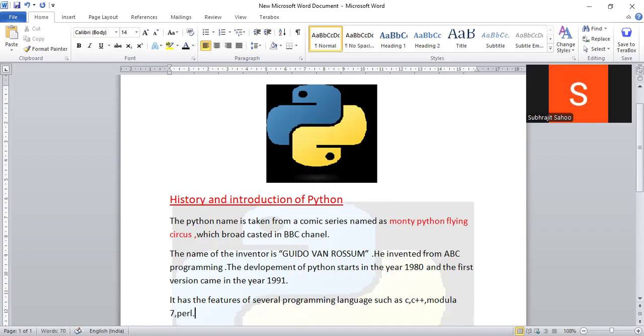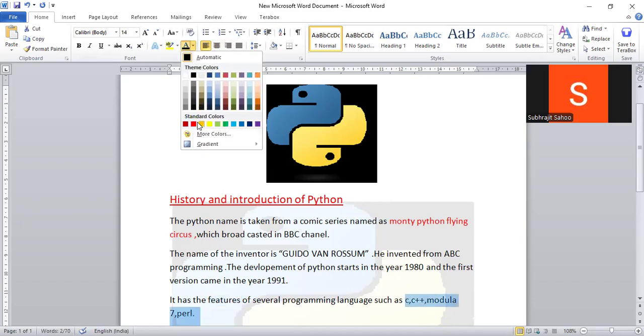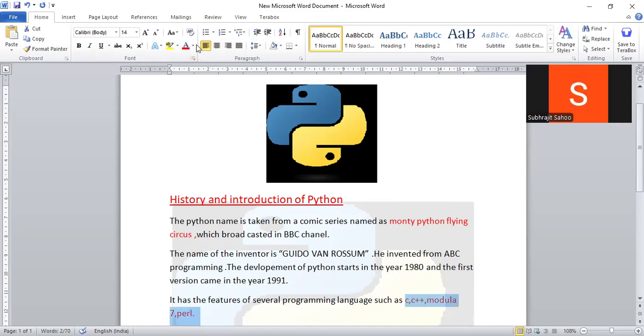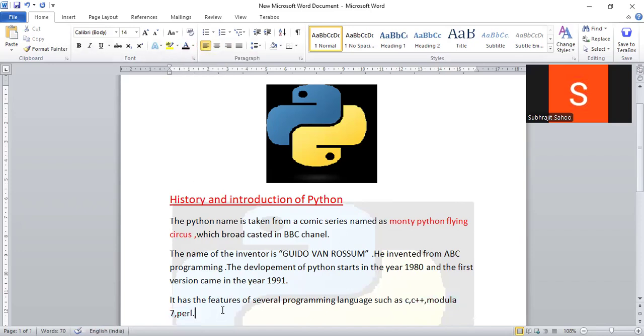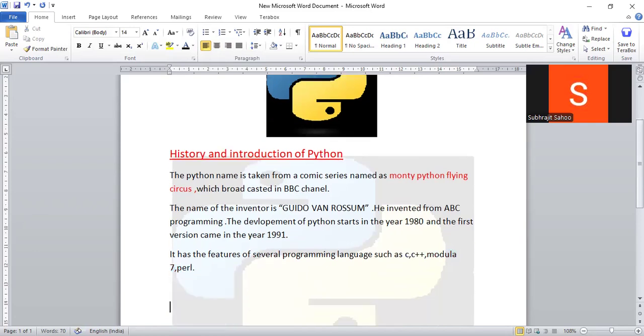So this Python programming language has the features of these four: C, C++, Modula-3, and this Perl programming language, right? This is some history about Python. Sir, what is the definition of the Python programming language?